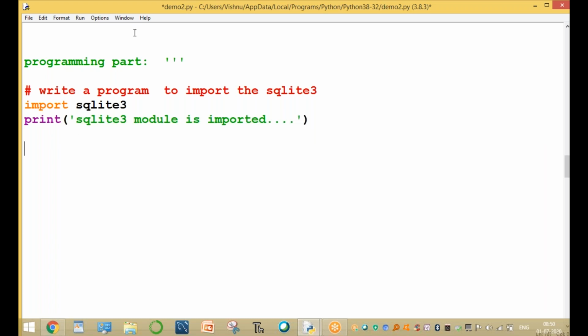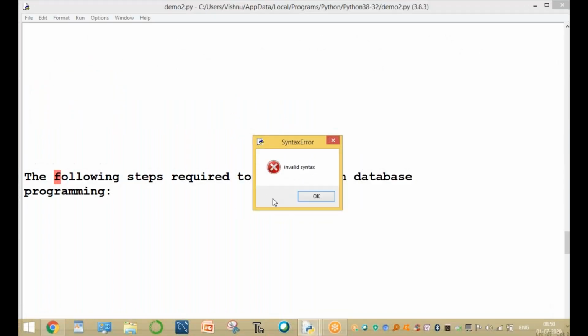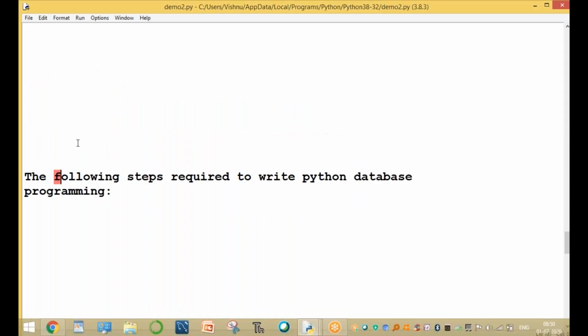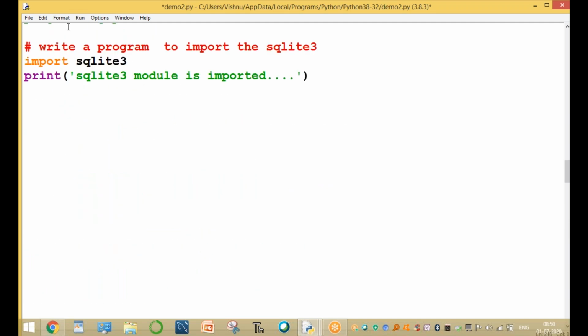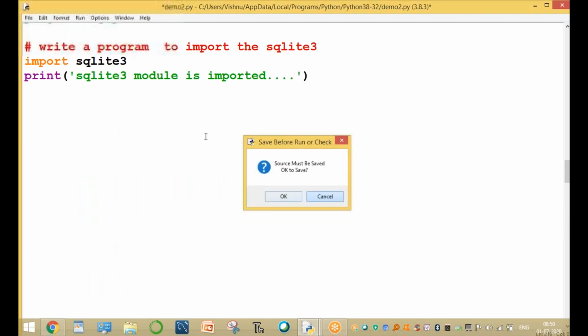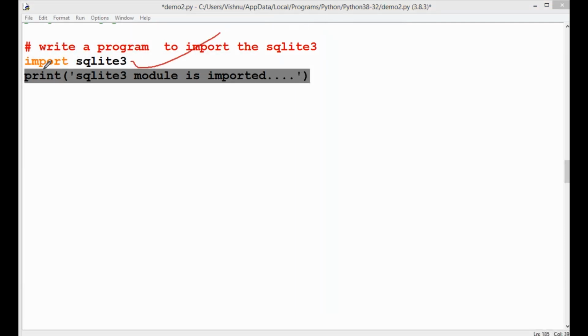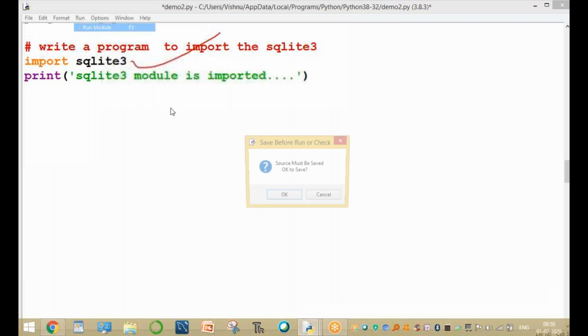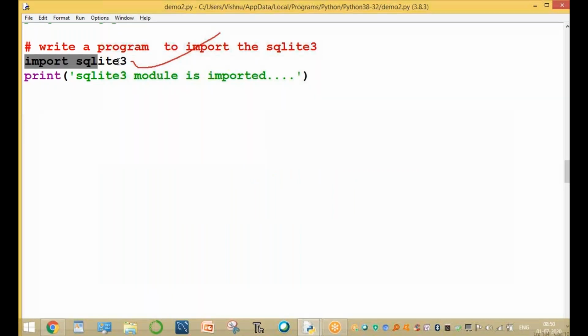After importing, connect to the module. The next step is connection. Now this module is imported. It's a simple program. The module is imported, executing this statement automatically. Please wait. The module is imported, which means it is available by default.